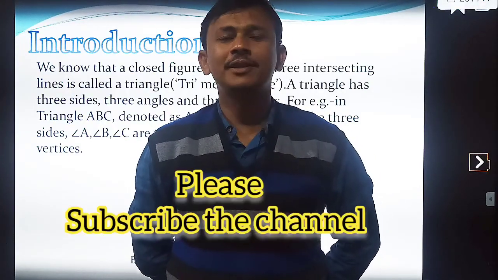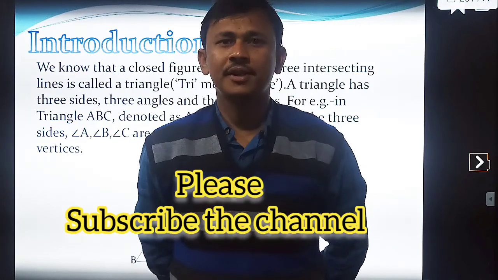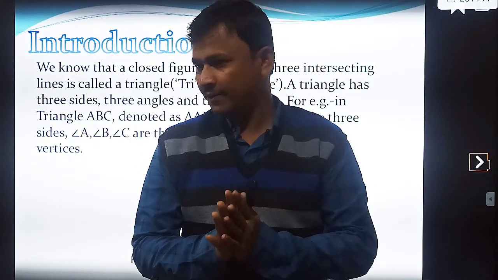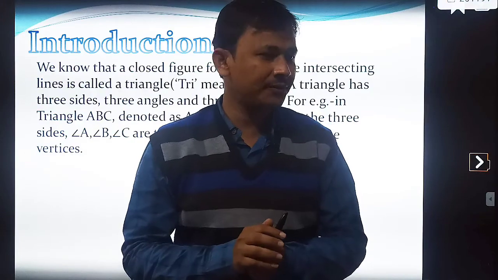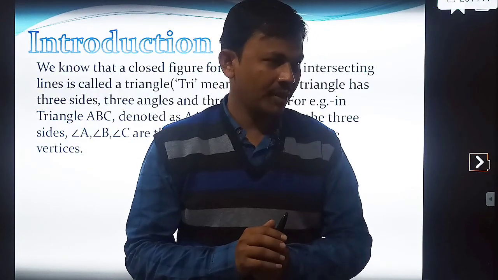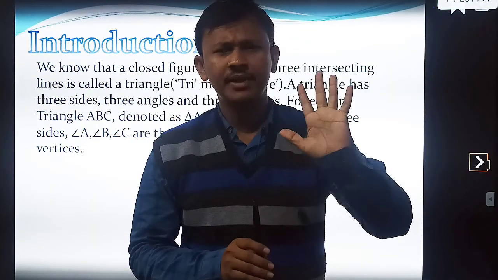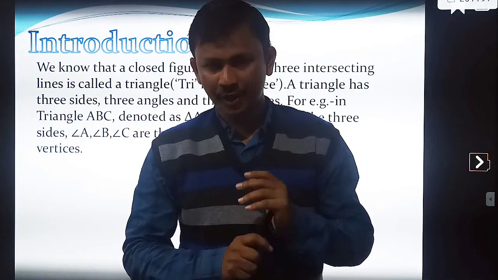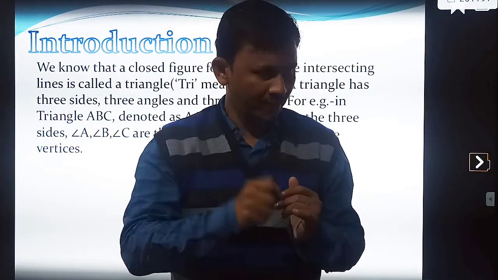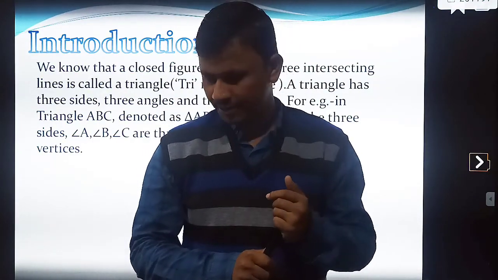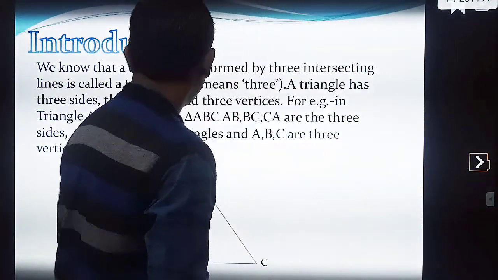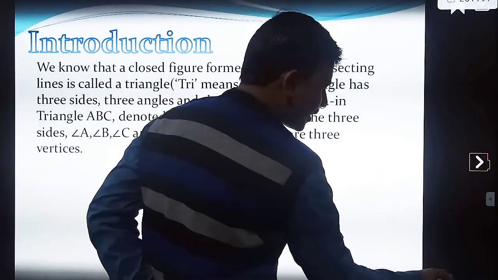Today we will be starting with the new chapter, that is triangles, in which we will be studying 5 to 6 different types of theorems, correct? And there are mainly 5 exercises, 2.1, 2.2 to 2.5, correct? We will be looking into one by one. First of all, what we need to study here?